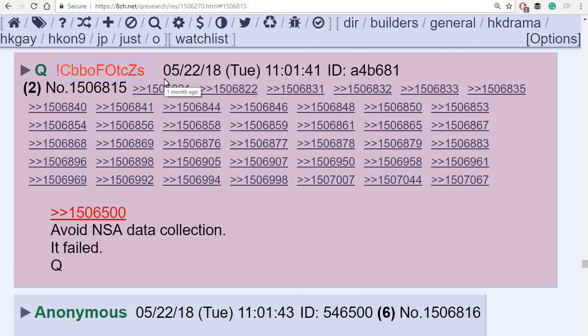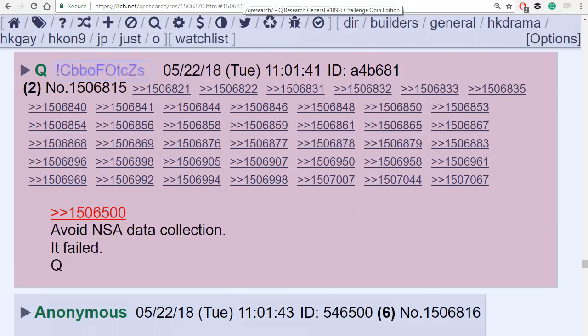Q has had several different trip codes over the last few months. Q actually intentionally exposed a trip code at one point and had to get another one. I'm not sure what happened to this trip code. It's flashing pink and blue and red. It just started doing that like a week ago when Q came back after a long break. His trip code kind of was doing the disco thing over here. So not sure what that's about, but that's a trip code. When Q was posting on 4chan back in the old days, he was posting without a trip code, but now this is how we identify Q.